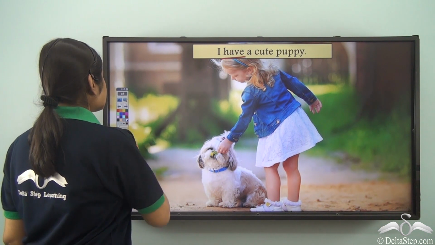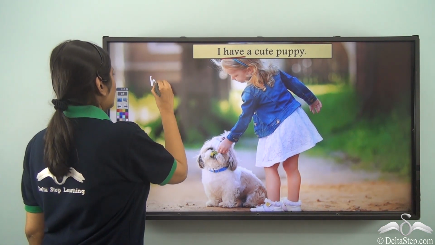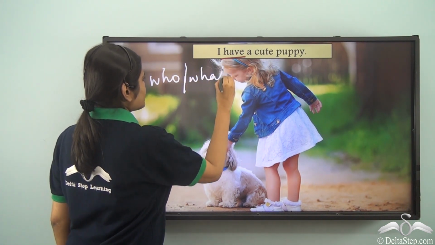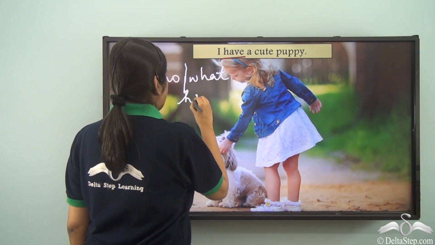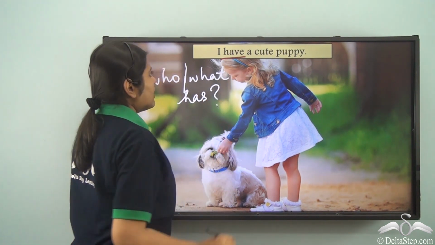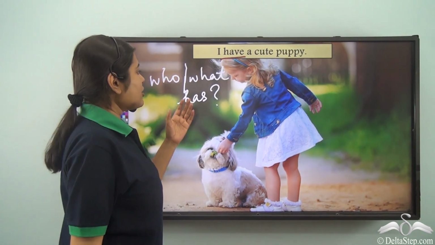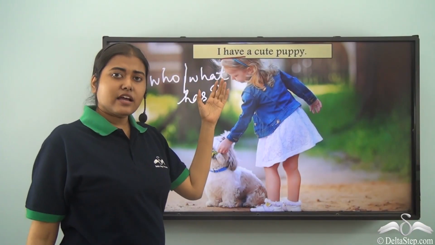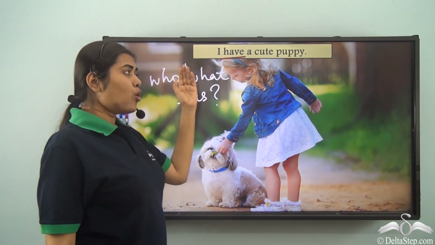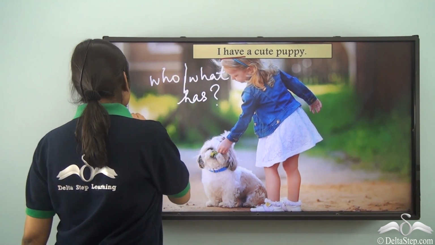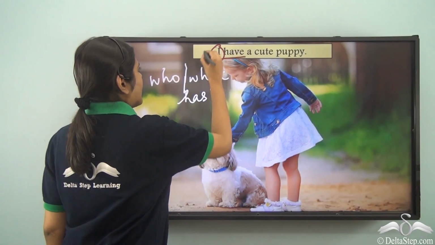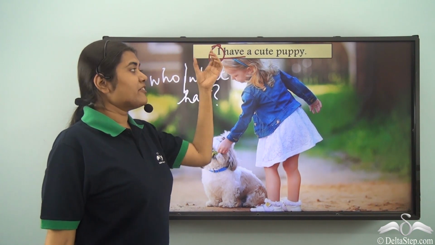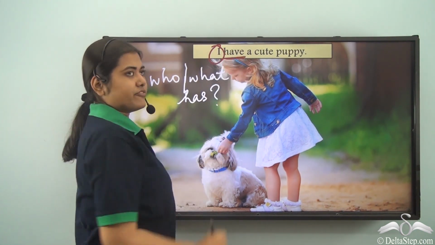Now, to find out the subject, we need to question the verb with who or what. So, how to do that? So, we either say who or what has a cute puppy. Now, in this case, what has a cute puppy does not give any answer to us. If I say, who has a cute puppy? Of course, the answer will be I. So, I is the subject in this case, which is performing the verb have.